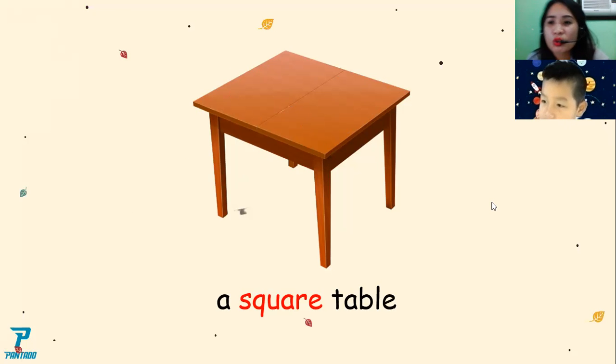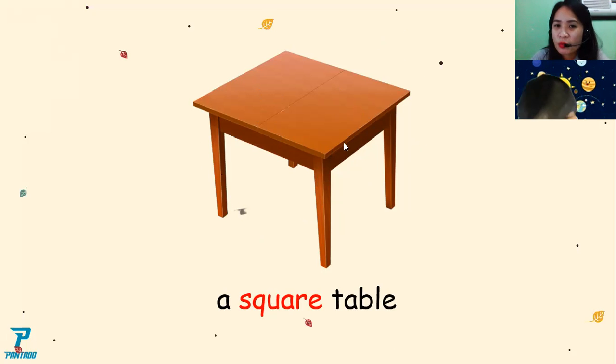Look at the square. So again, shapes, listen to me. Shapes have different forms. In this picture, look at the square. Look at the table here. This one is what we called a square. Do you know why it is called square? Because square has 4 sides.